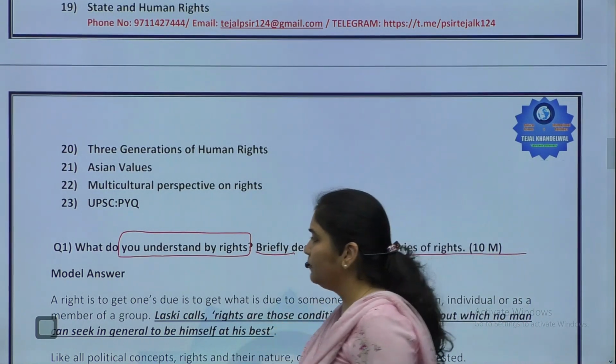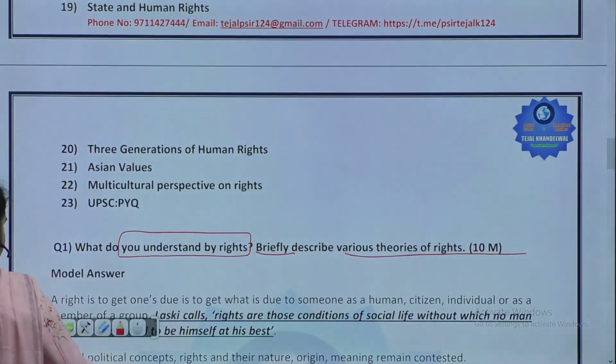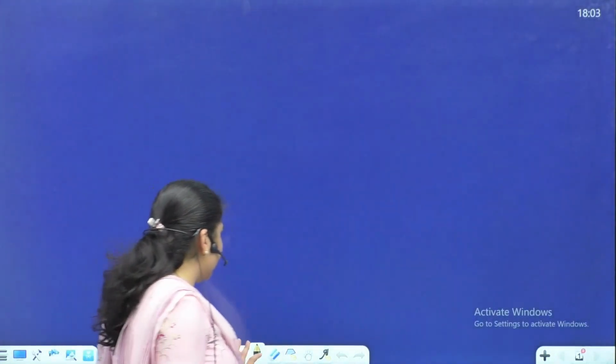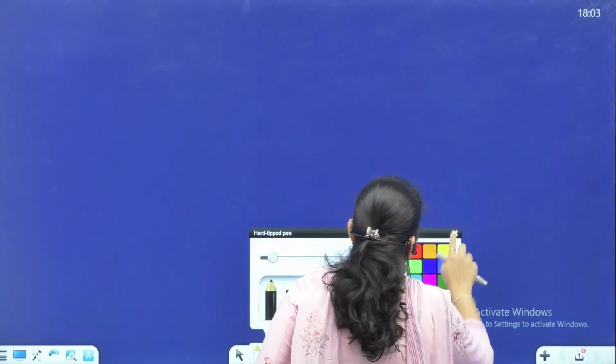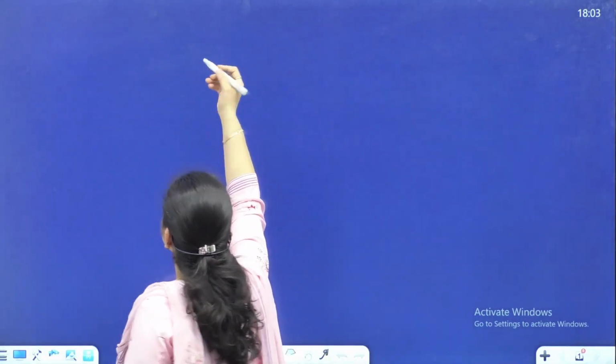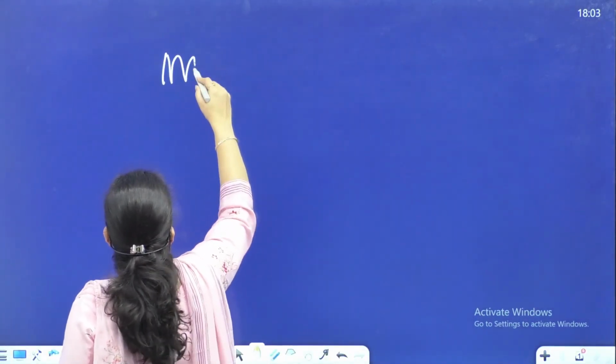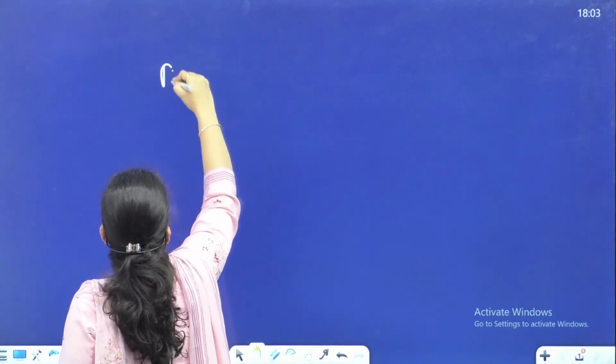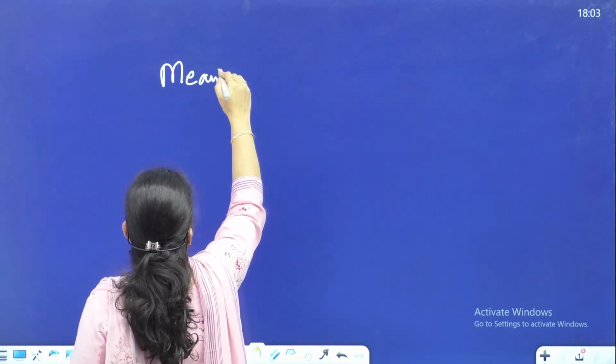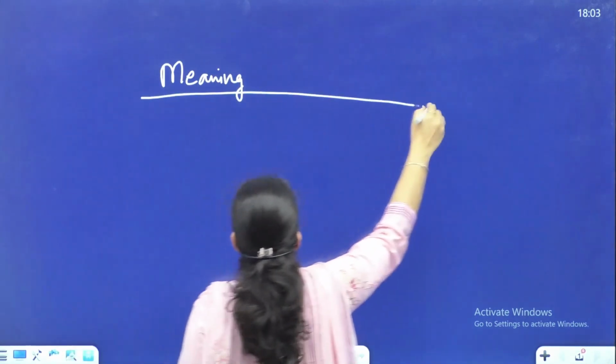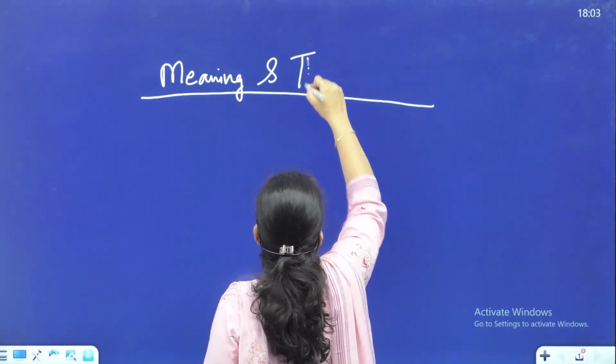The question is for 10 marks. Now let's move to understanding this. So the question has asked meaning of rights, meaning and theories.